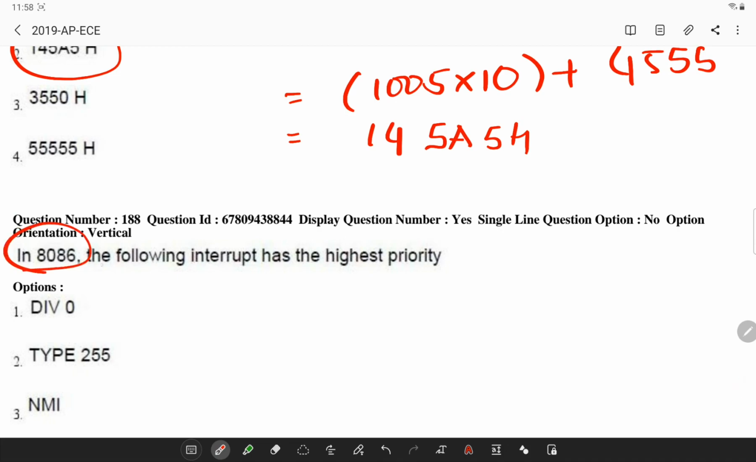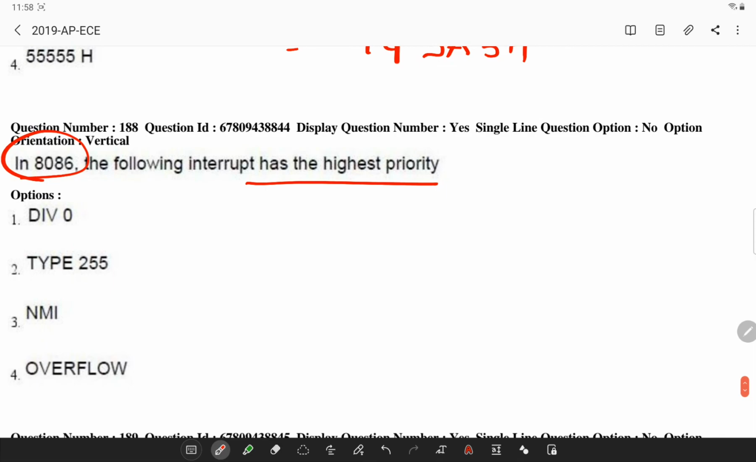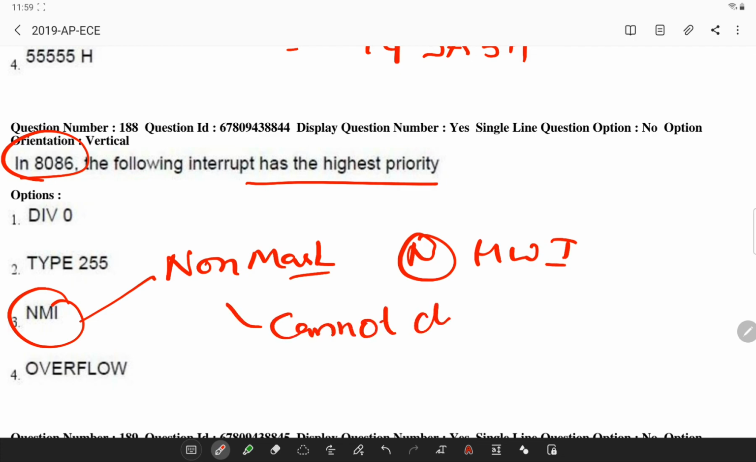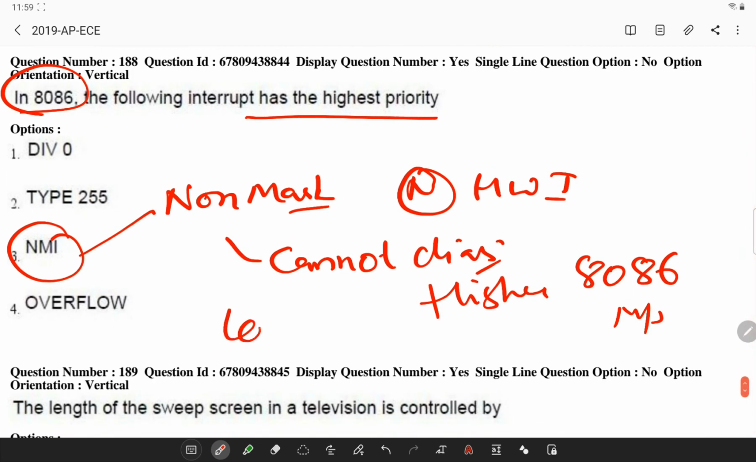So in 8086, which of the following is the highest interrupt? So if you observe, NMI or non-maskable interrupt is a single non-maskable hardware interrupt which cannot be disabled. Remember, it is of highest priority in 8086 microprocessor. Also, it is a level triggered input interrupt, and it can receive any interrupt type. So the value of IP and CS will change on the interrupt type received.